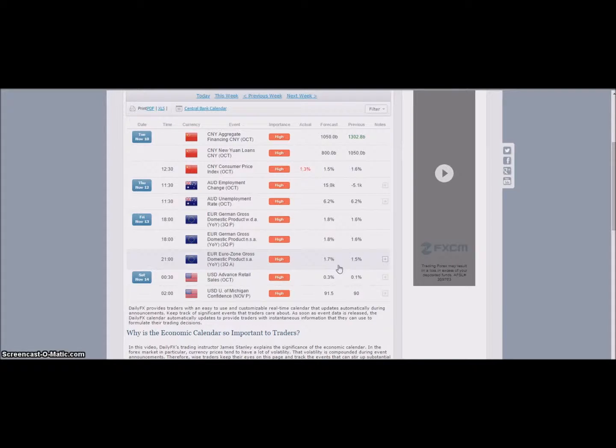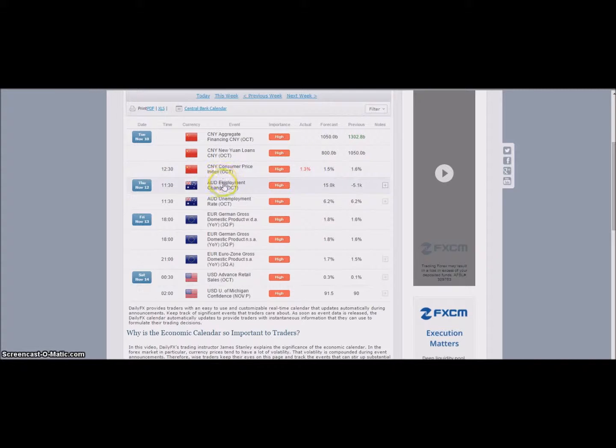As we can see, the week starts off very slow again with no news on Monday and only some small news on Tuesday. However, the CPI news from China dropped down to 1.3 from the forecast of 1.5, and with this drop, this did actually move the Aussie dollar lower.